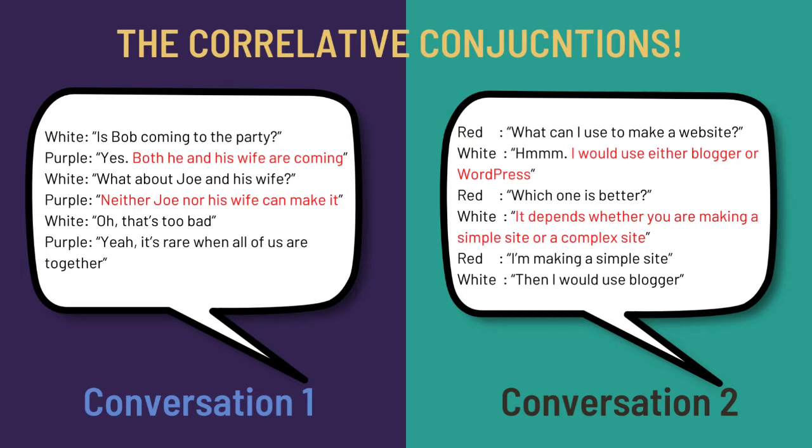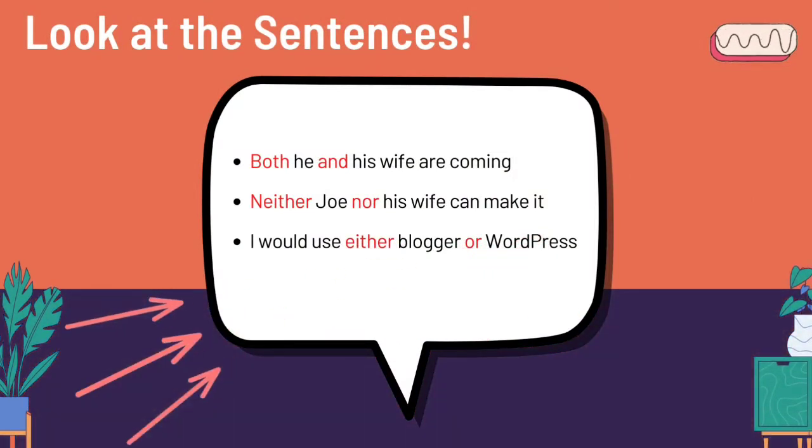All of these sentences are using correlative conjunctions. But we will not discuss the last sentence. Why? Because the last sentence uses correlative conjunctions whether or, which will be discussed in the next meeting. So now let's pay attention to these 3 sentences. Let's take a look at the first sentence. Both he and his wife are coming. In this sentence, the correlative conjunctions that are used are both and and.